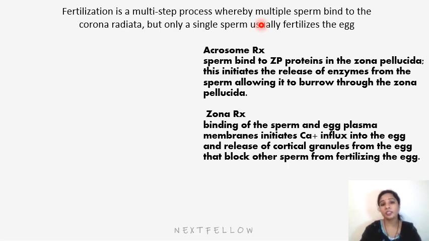In the acrosome reaction, the sperm binds to the zona proteins in the zona pellucida, which initiates the release of trypsin-like enzymes called acrosin from the sperm to burrow, to dig through the zona pellucida. Next, binding of the sperm and the egg plasma membranes initiates calcium ion influx into the egg and the release of cortical granules from the egg that block other sperm from fertilizing the egg.